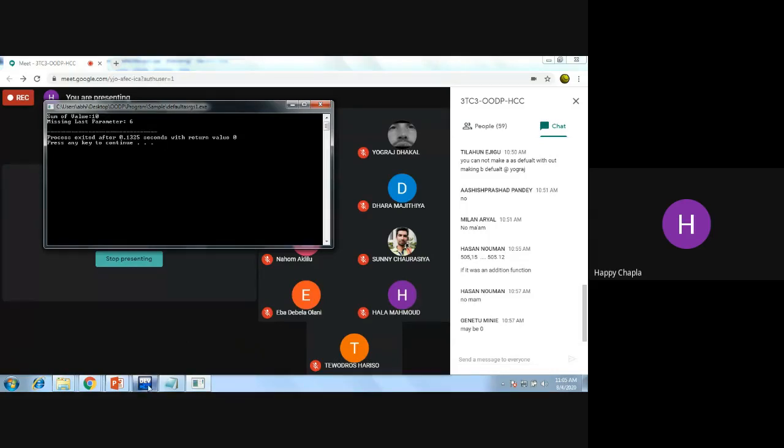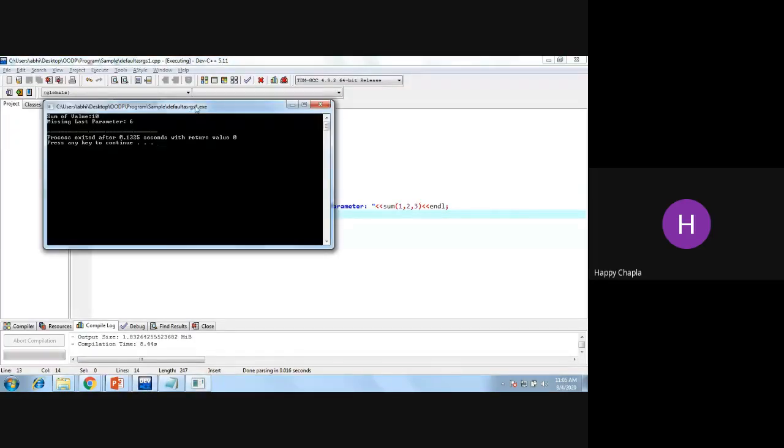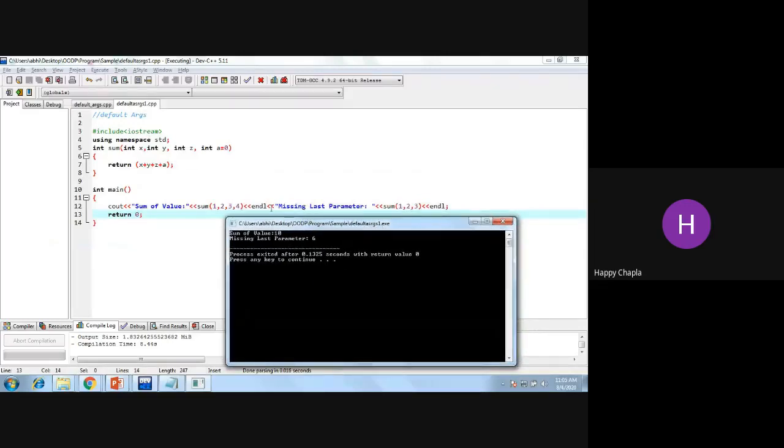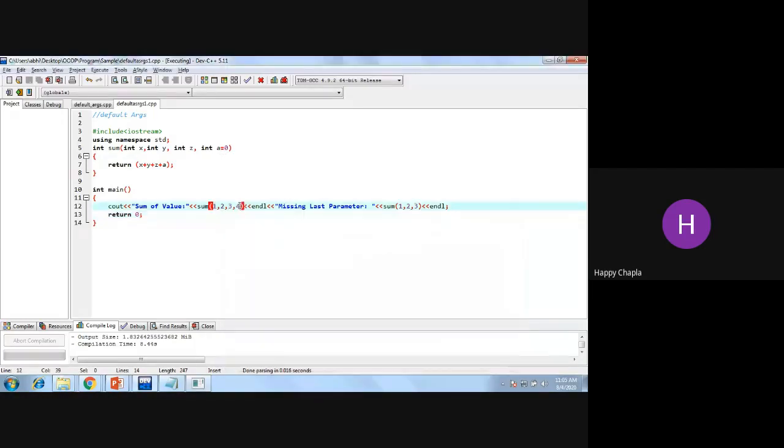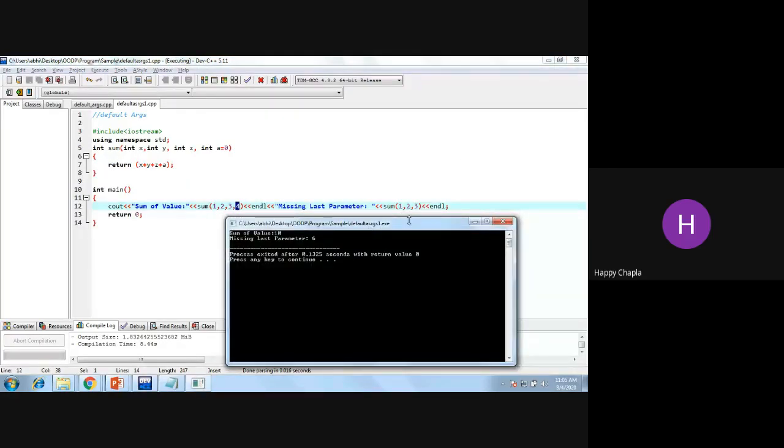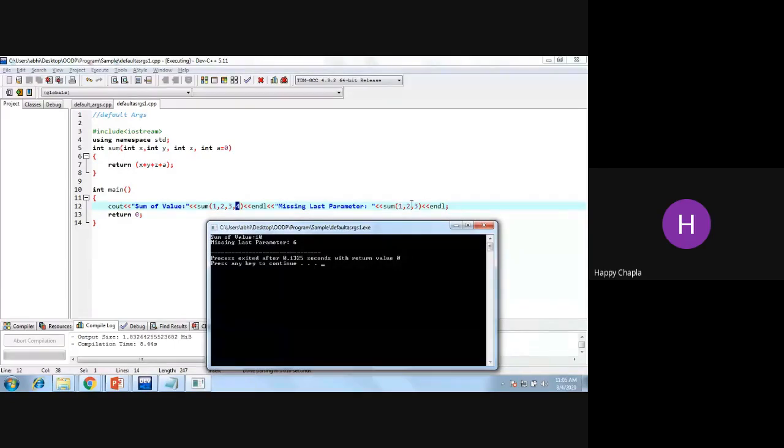So the first function, the answer is, you can say 10, right? So x equals 1, y equals 2, z equals 3, and a equals 4, right? So if I'm passing some value over here at the time of calling, then your default argument will be replaced with your actual argument. Okay, now in the second case, I am not going to pass any value to my a variable, right? So in that case, it will pass the value a equals 0 over here.